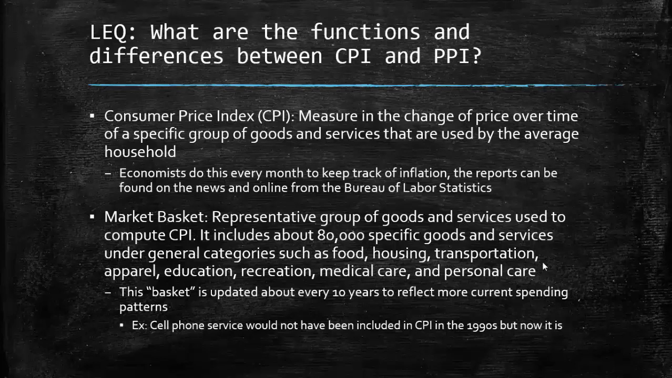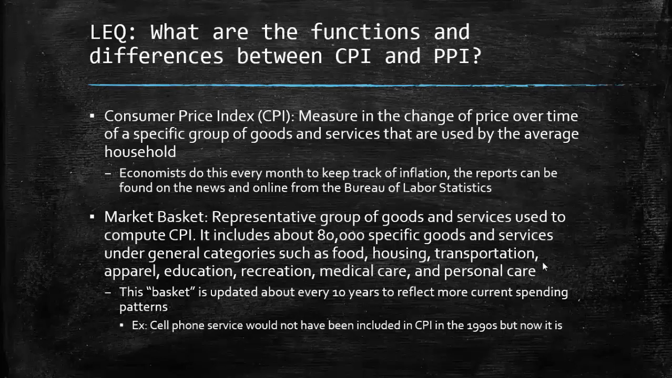The market basket is a representative group of goods and services that are used to compute CPI. It includes about 80,000 items. So yeah, it's pretty darn accurate. That's a lot of stuff to measure. Goods and services under general categories such as food, housing, transportation, apparel, education, recreation, medical care, and personal care. In other words, what does the average American spend their money on? That's what CPI measures. No, it does not measure all 500 billion things we could buy, potentially. It averages the averages of what we can potentially buy.